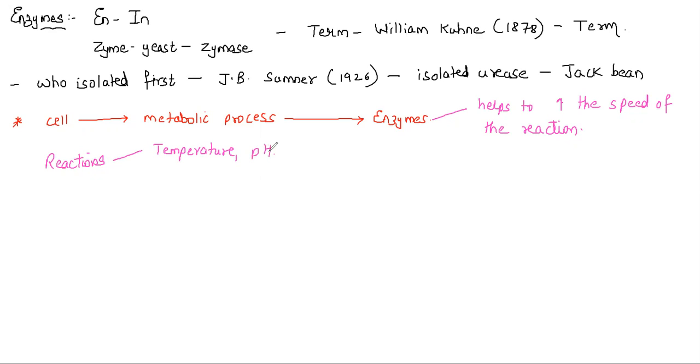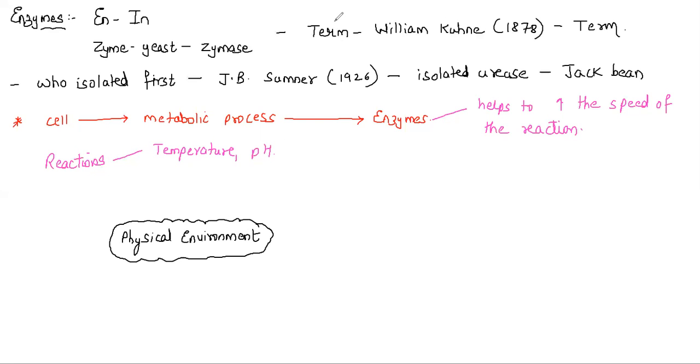Let's understand what are the various physical environments required for any enzyme to work. Here we are going to focus on the very first one, that is called the physical environment. If this physical environment is available for the plant or the animal cell, then only the enzymes can work very properly. First physical environment is the temperature. There has to be a proper temperature so that the cell's reaction takes place properly and enzymes can work.